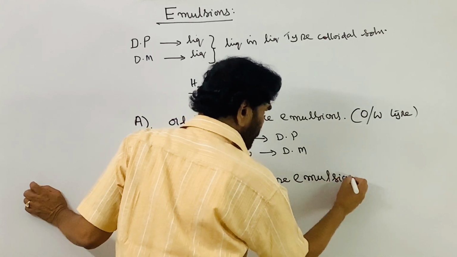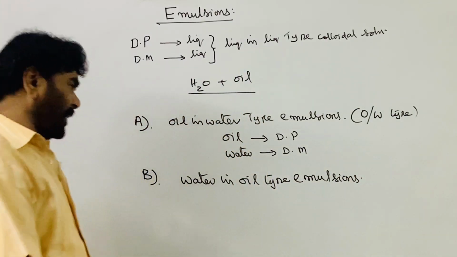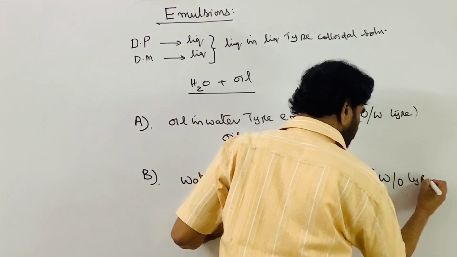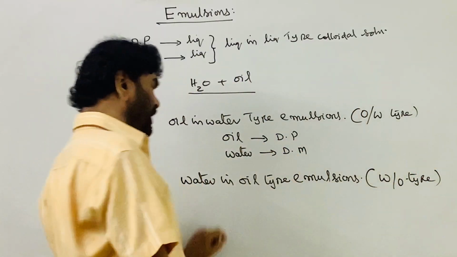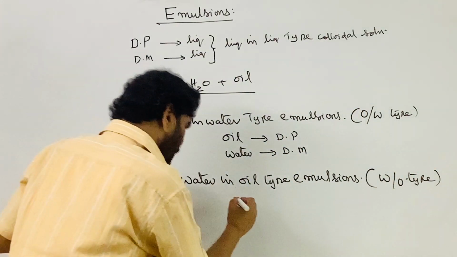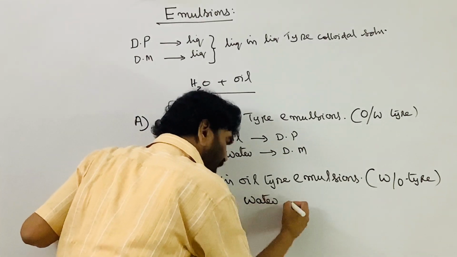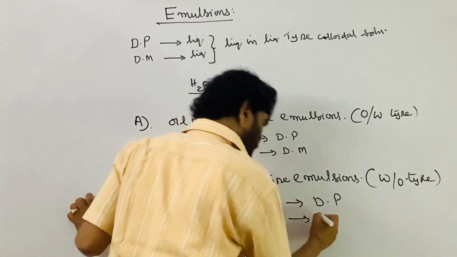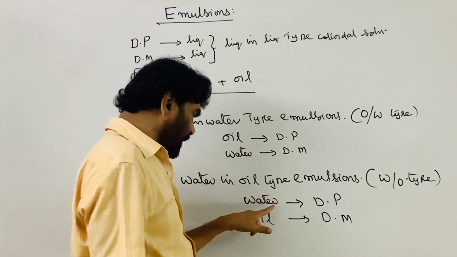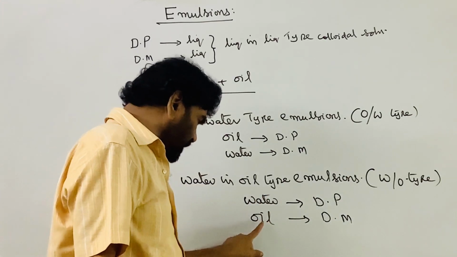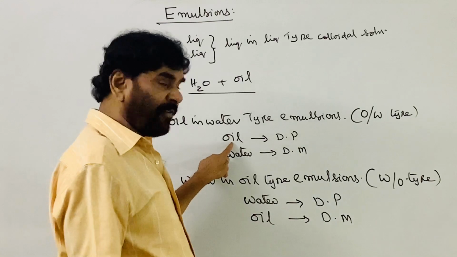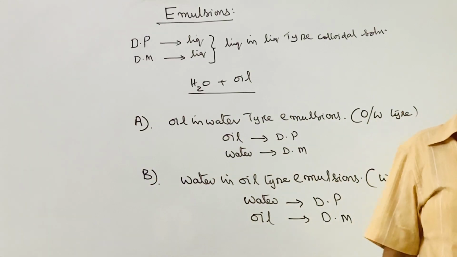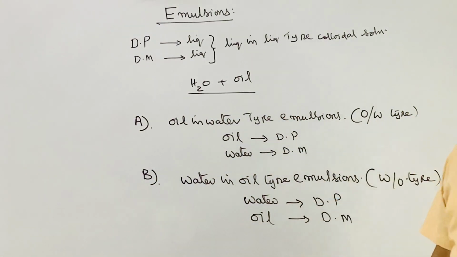Here water is the minor component, the dispersed phase, and oil is the major component, the dispersion medium. Water in the form of small droplets is dispersed in the oil. In the other case, oil in the form of micro droplets is dispersed in the water. That is the difference between the two types of emulsions.